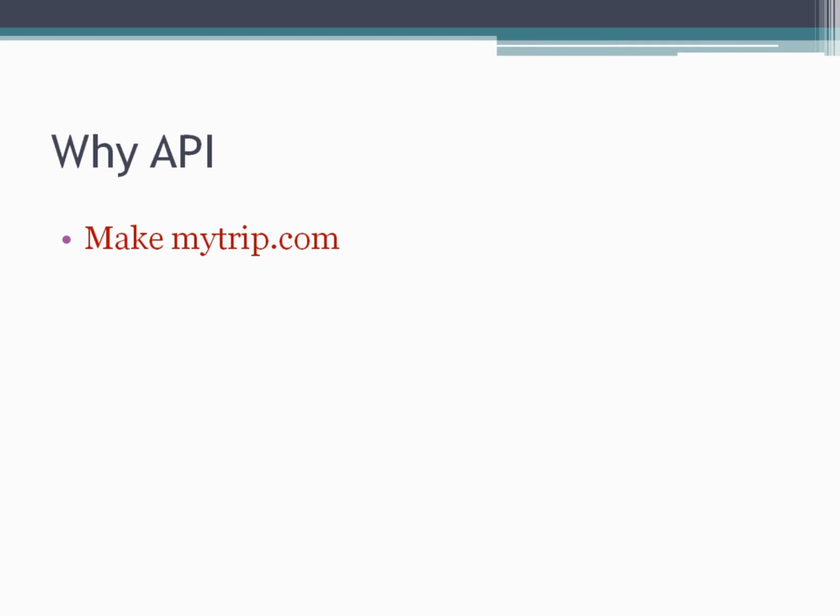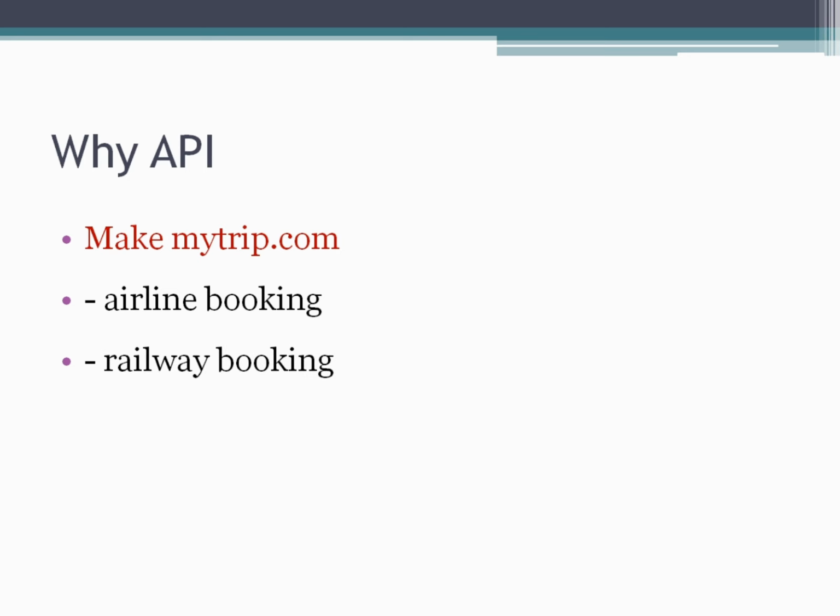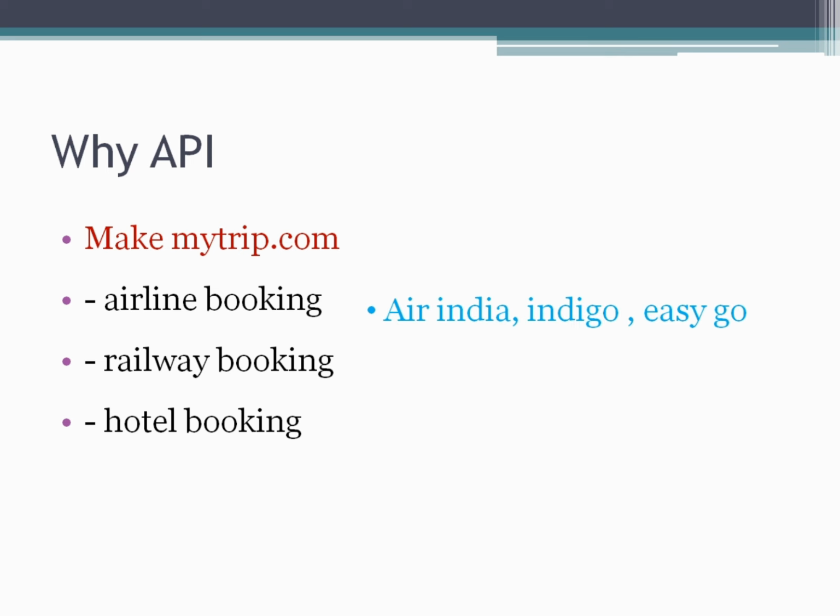You might have seen a website, makemytrip.com. In this website, you might have observed there are some services like airline booking, railway booking, hotel booking, right? Using this airline booking facility, we can book air tickets of different airlines like Air India, Indigo, then EasyGo.